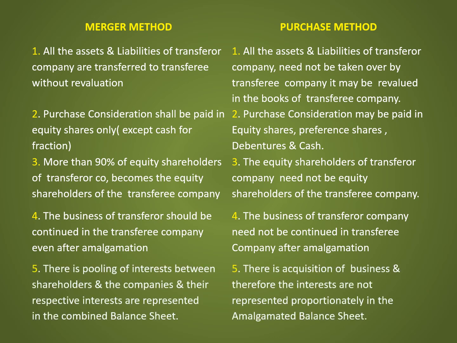The fifth difference: under merger method, there is pooling of interest between shareholders and the companies, and the respective interests are represented in the combined balance sheet. Under purchase method, there is acquisition of business and therefore the interests are not represented proportionately in the amalgamated balance sheet.